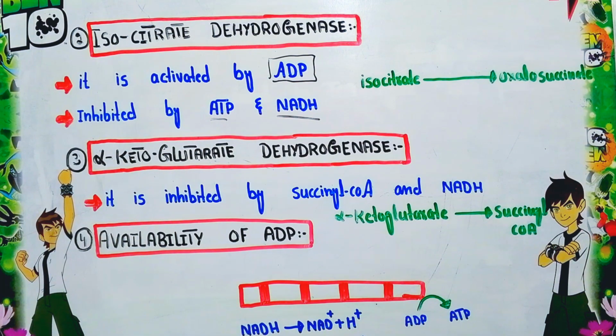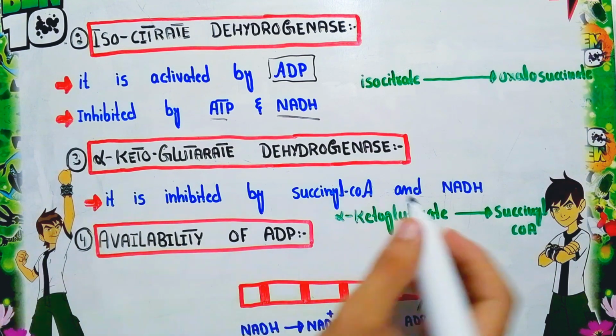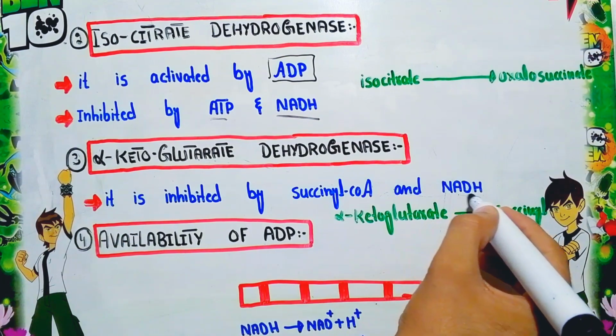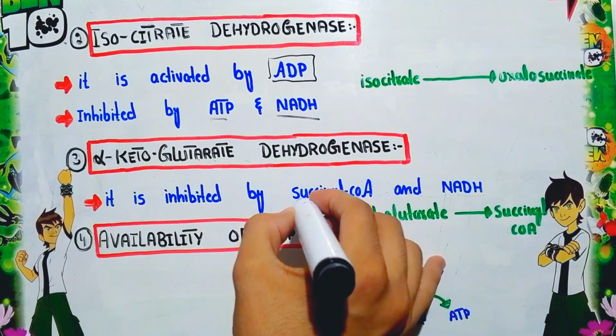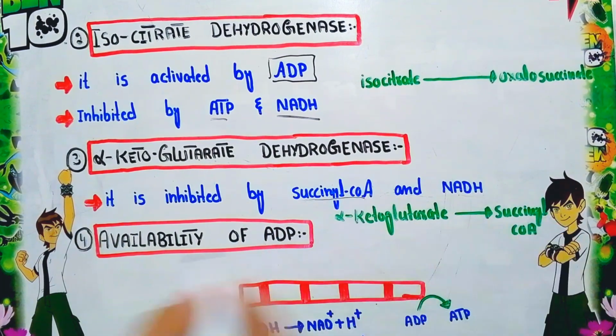Mainly the inhibitors of this alpha ketoglutarate dehydrogenase enzyme are NADH and succinyl coenzyme A. This is the product formed from alpha ketoglutarate by the alpha ketoglutarate dehydrogenase enzyme.